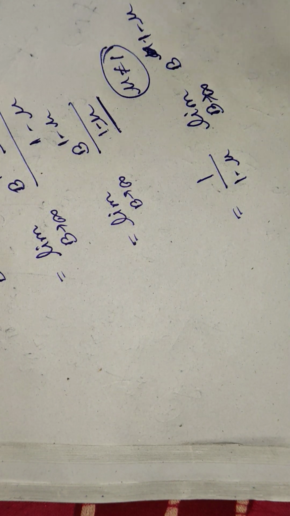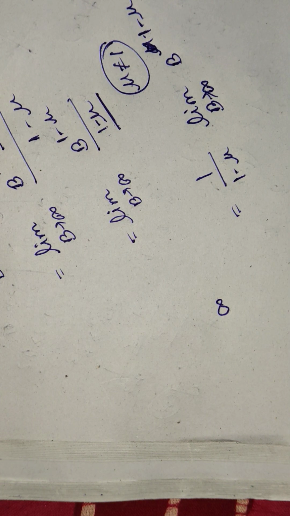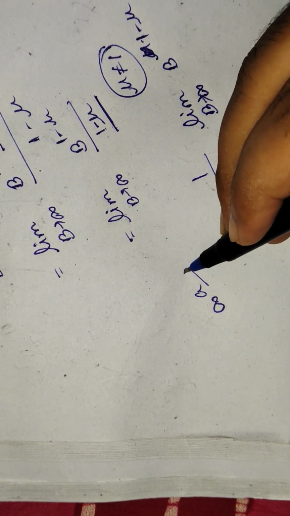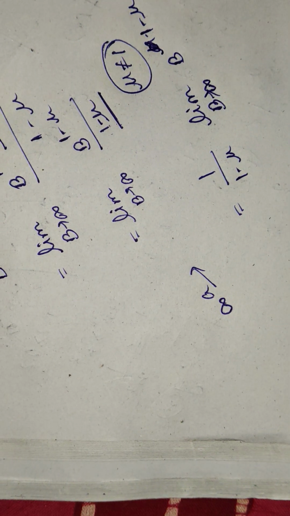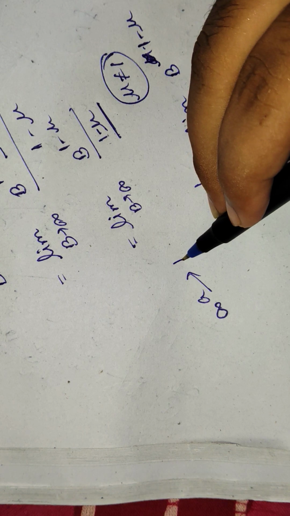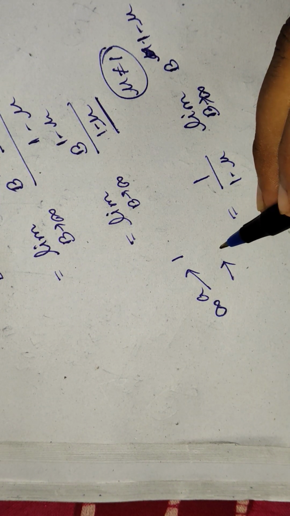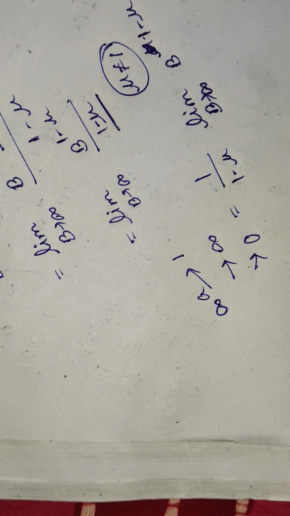Now you can see infinity to the power something, let's say a, will be equal to 1, will be equal to infinity, and will be equal to 0.